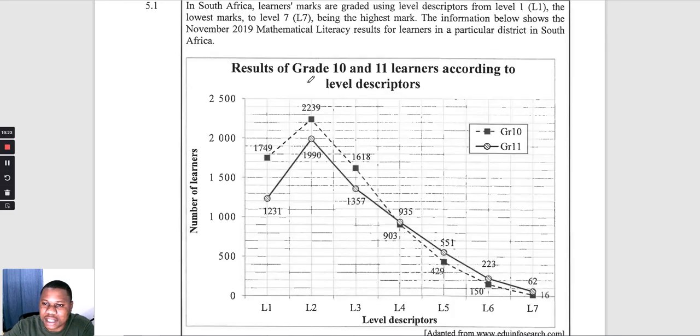So they say in South Africa, learners are graded using the level description from level 1, which is L1, the lowest mark, to level 7 being the highest mark. The information below shows the November 2019 mathematical literacy results for learners in a particular district in South Africa.